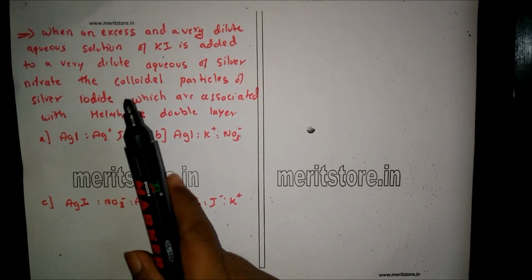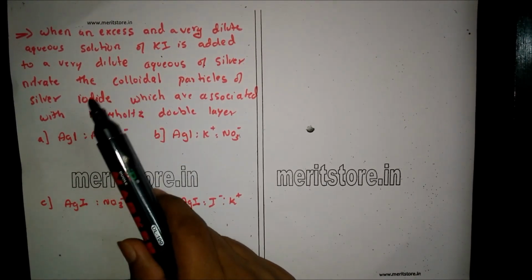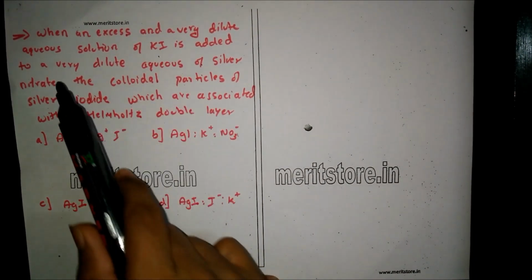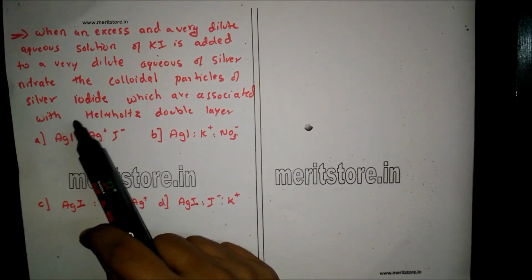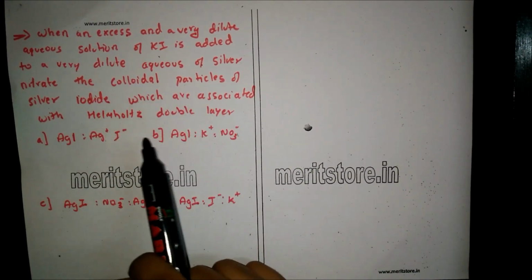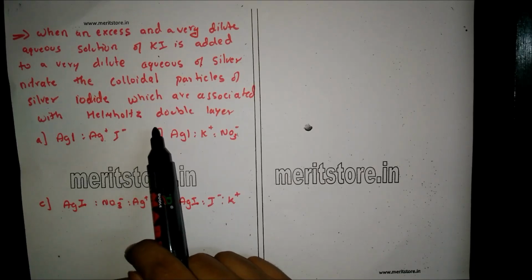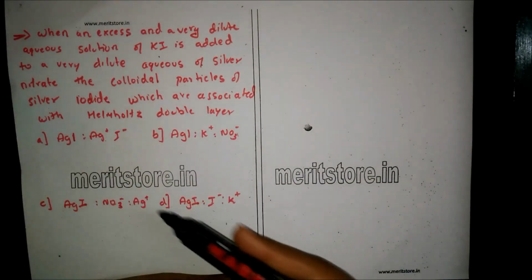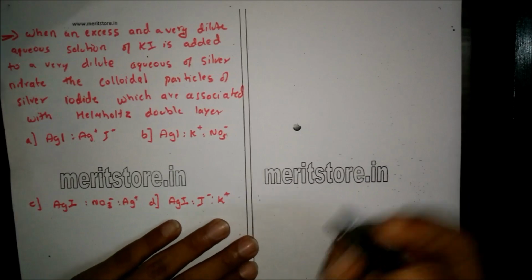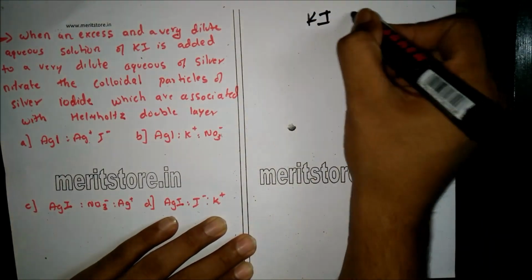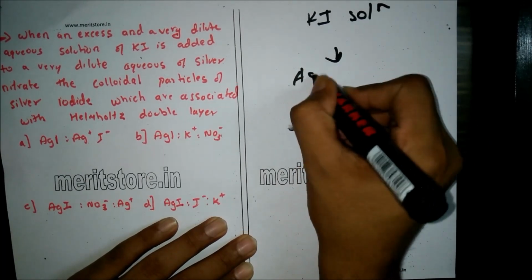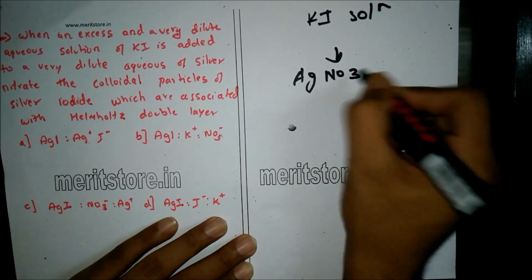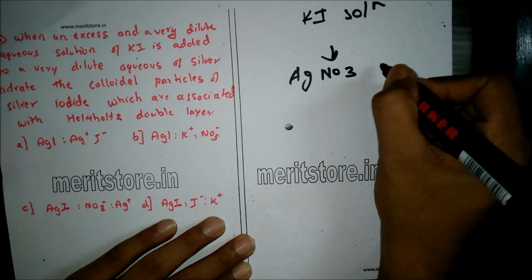When an excess of a very dilute aqueous solution of KI is added to a very dilute aqueous solution of silver nitrate, the colloidal particles of silver iodide, which are associated with the Helmholtz double layer, are formed. Here are the options. Now, when KI solution is added to AgNO3 solution,